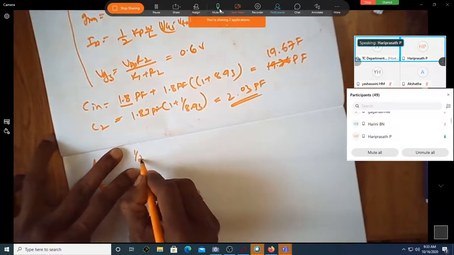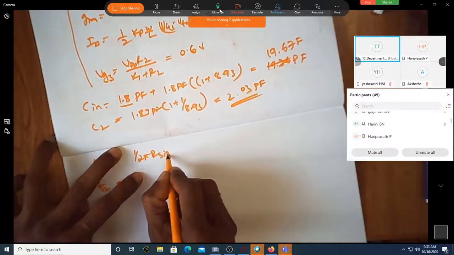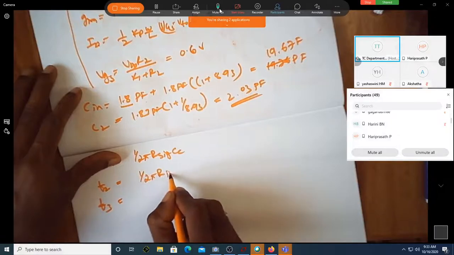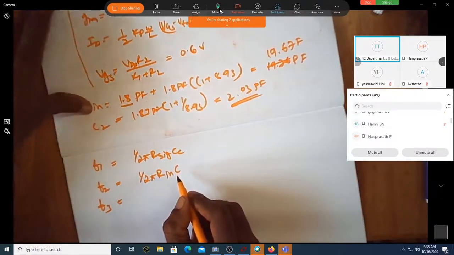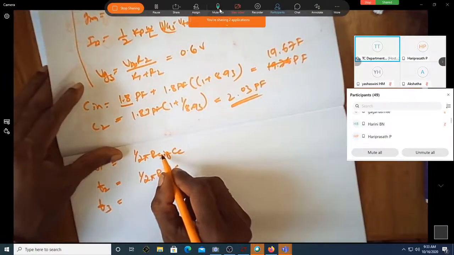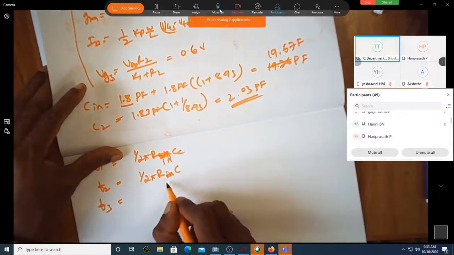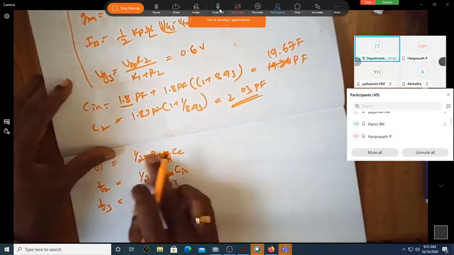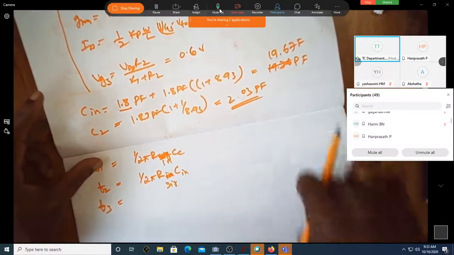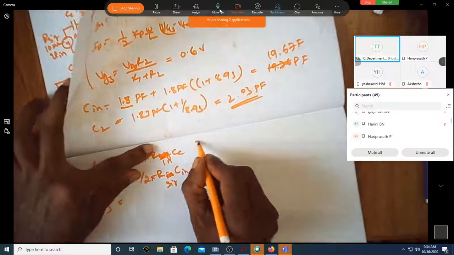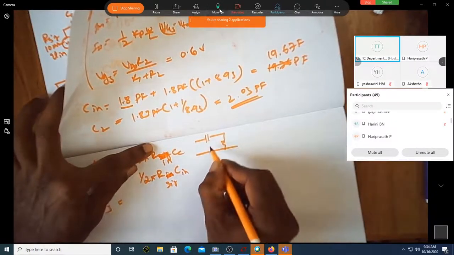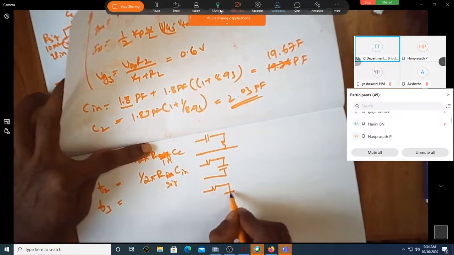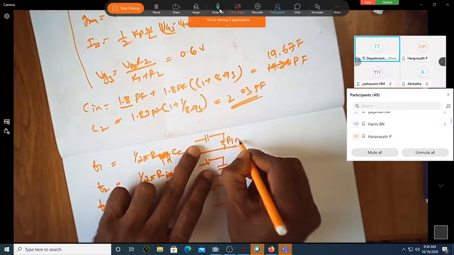It is now 1 over 2 pi R signal into C C, 1 over 2 pi R in into... sorry, it's not R signal, R in. This is R signal into C in. This is because I want to have a resistor in the parallel path. So this is coupling. This is a low pass filter, high pass filter. This is a low pass filter. This is also a low pass filter. This is R in C C.